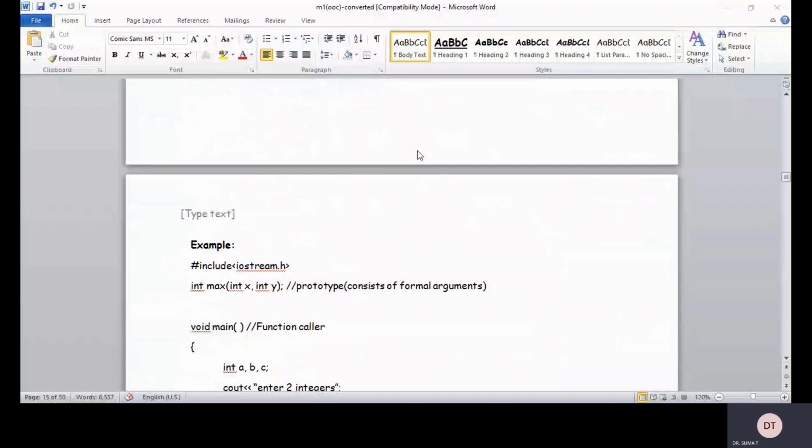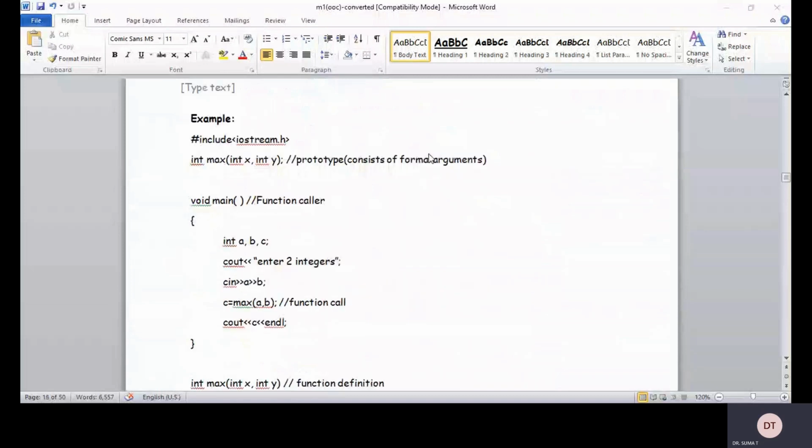If we declare it after main, it is called a local prototype, or a local declaration. Function prototype consists of formal arguments. The variables declared inside the parentheses, x, y, are called formal arguments.